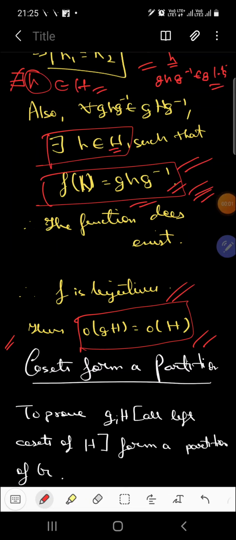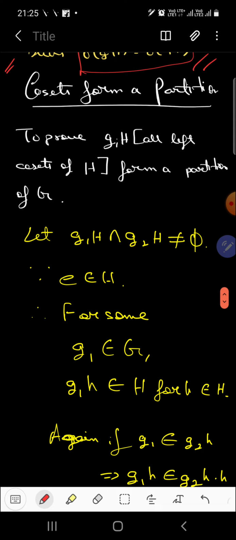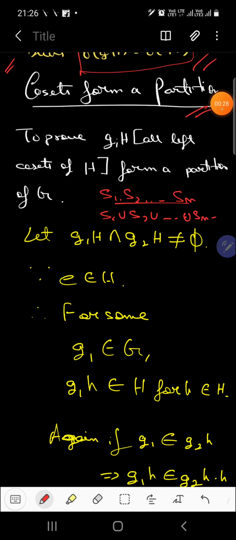So in the last lecture, we had basically learned that all the left cosets of a particular subgroup H have the same size, right? So in this lecture, we are going to study how cosets form a partition. What is a partition? Suppose we have some sets, say S1, S2 up till Sn, such that the union of all these sets forms the set S, whose subsets are actually these sets.